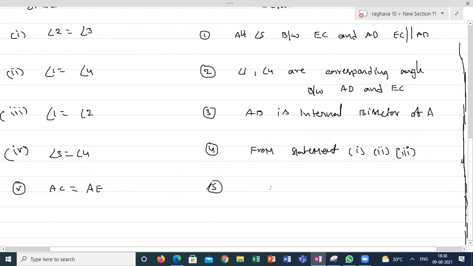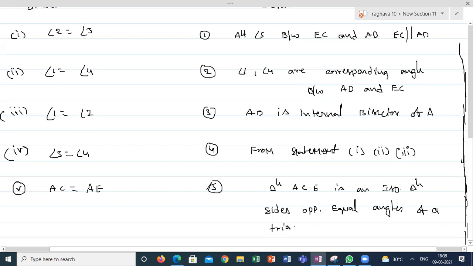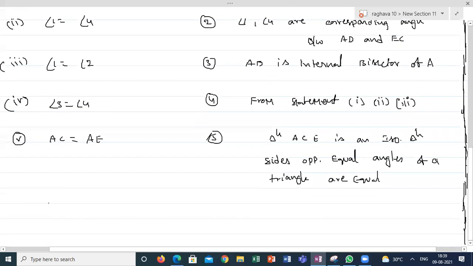Triangle ACE is an isosceles triangle, or I can write: sides opposite to equal angles of a triangle are equal. This is the basic property of the isosceles triangle. If two angles are equal in a triangle, then it is called an isosceles triangle.